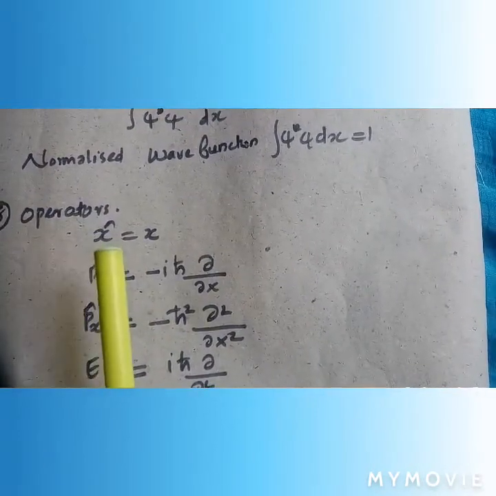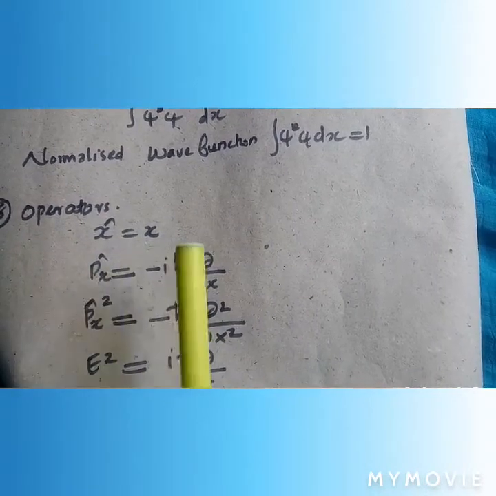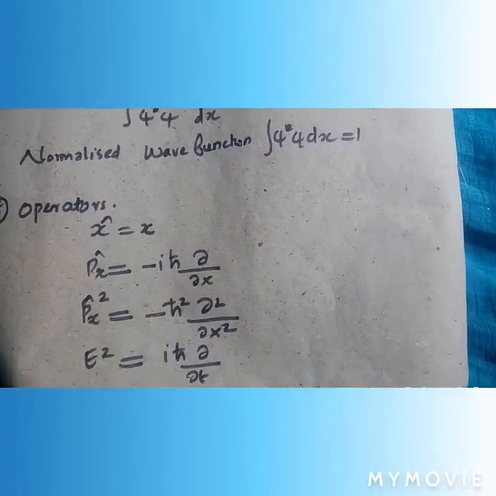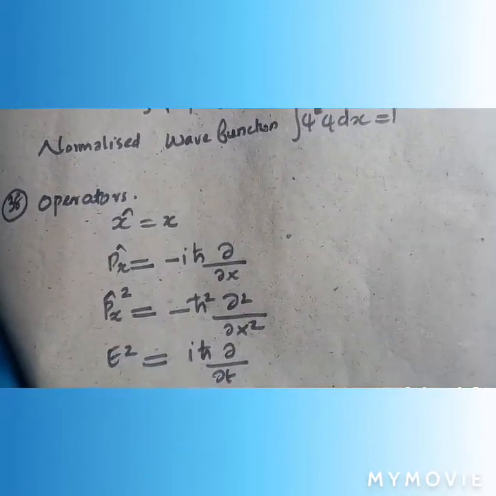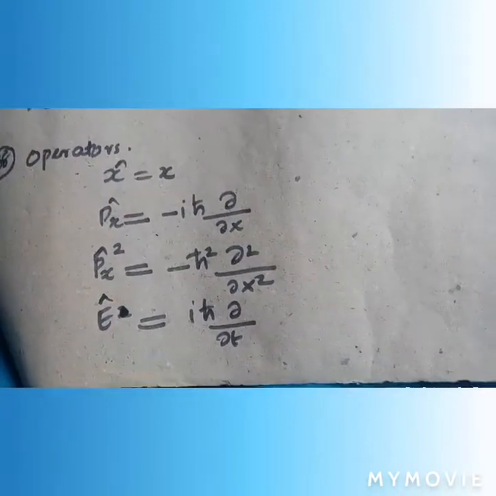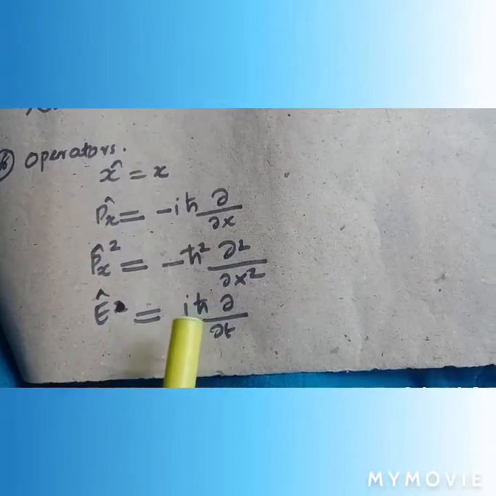Recall the operators: the position operator x cap is equal to x, px cap, that is the momentum operator, is equal to minus i h cut dou by dou x, px square is equal to minus h cut square dou square by dou x square, and the energy operator is equal to i h cut dou by dou t.